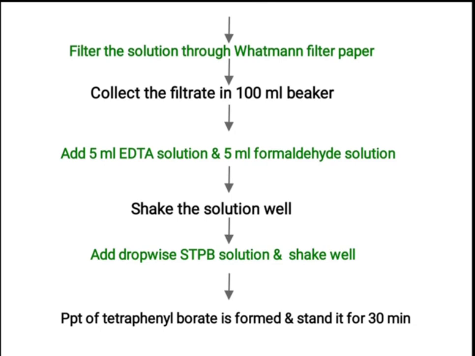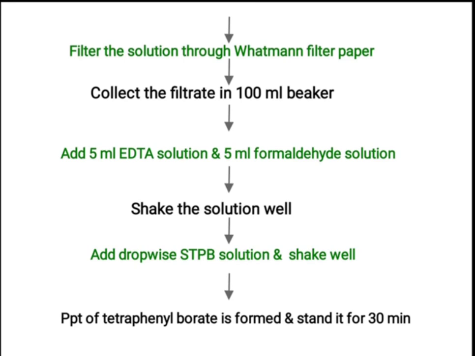Now add 5 ml EDTA solution dropwise and 5 ml formaldehyde solution into it. Shake the solution very well and add STPB solution dropwise. During each addition, shake the solution very well.